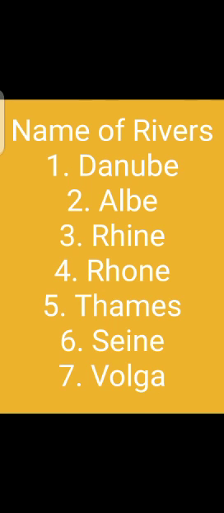Clear, students? You have to learn the names as well as the number of rivers that flow through Europe: 7. The names of these rivers may also come in the blanks.